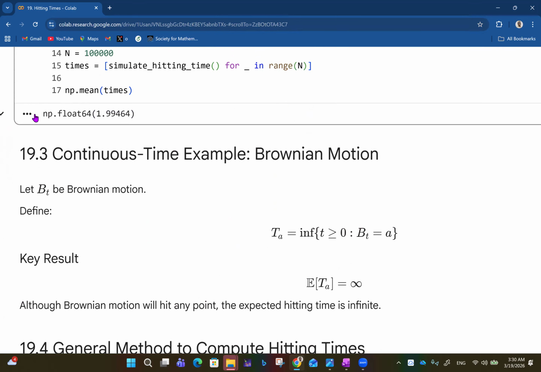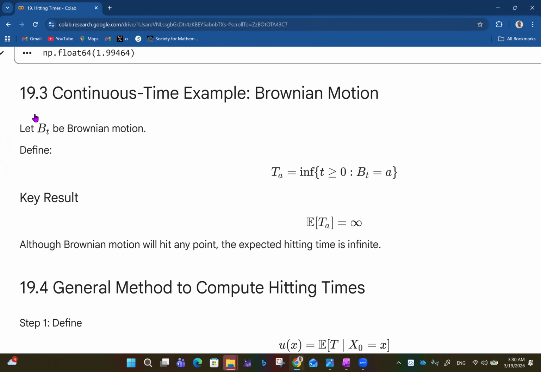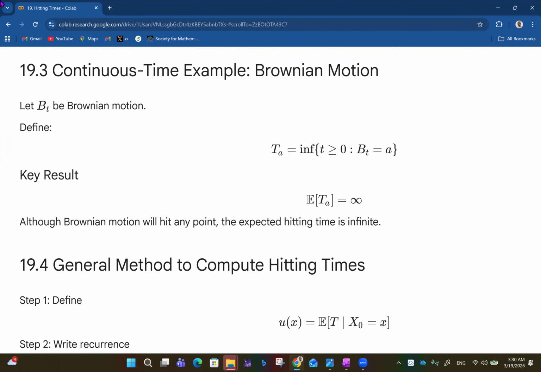So then we'll talk about a continuous time example, talking about Brownian motion. So let B sub t be Brownian motion. Then we define the hitting time T of a as the smallest time, infimum of times greater than or equal to 0, such that B_t is equal to a. So the key result here is that the expected value of T_a is infinite. Although Brownian motion will hit any point, the expected hitting time is infinite. So for Brownian motion, expected hitting time is not defined. It goes on forever and ever.